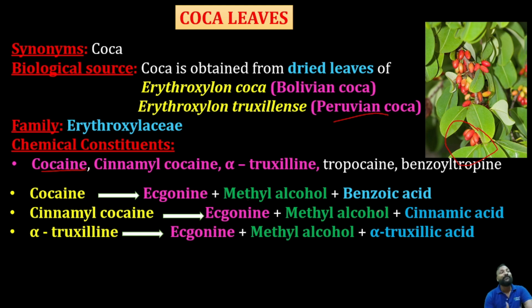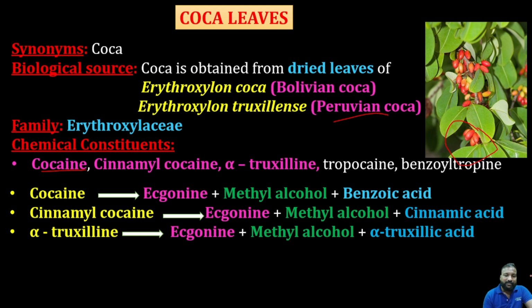Cinnamoyl cocaine liberates ecgonine, methyl alcohol and cinnamic acid. Alpha truxilline liberates ecgonine, methyl alcohol and truxillic acid. If you observe, the first two, ecgonine and methyl alcohol, are common to all, and it depends upon the prefix. Remember: cinnamoyl, cinnamic acid; truxilline, truxillic acid.